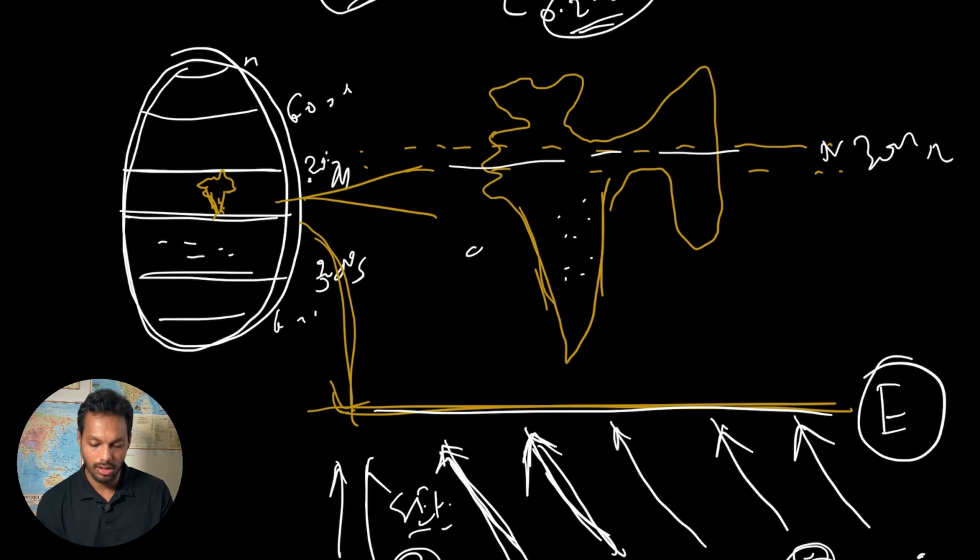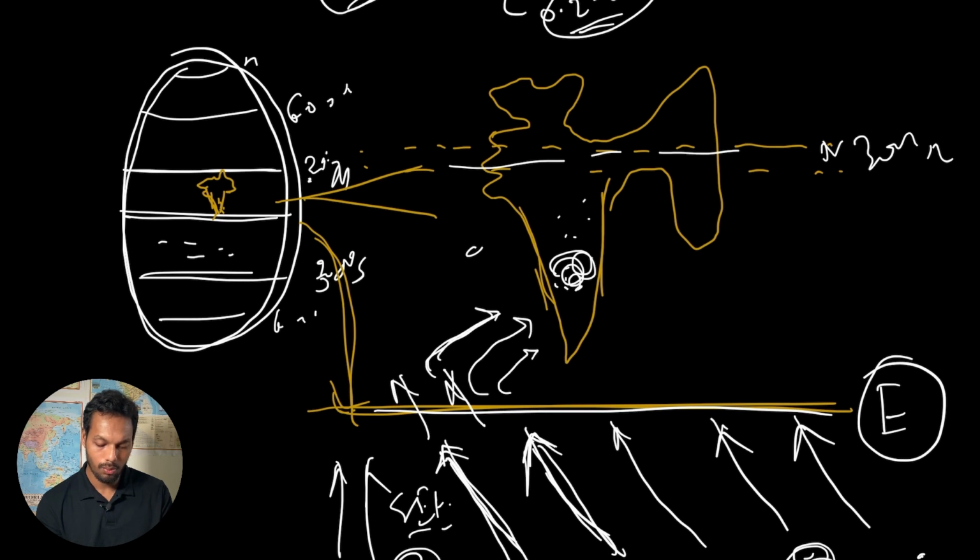This wind will deflect again. The normal pattern is like this, but as there is low pressure over India, this high pressure wind, after crossing the equator, will move like this.